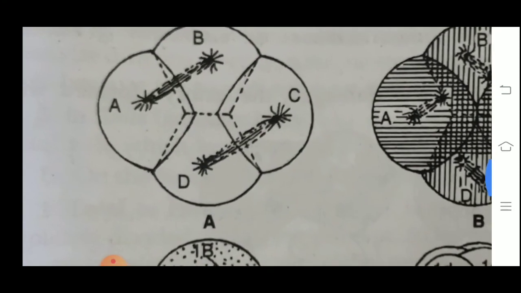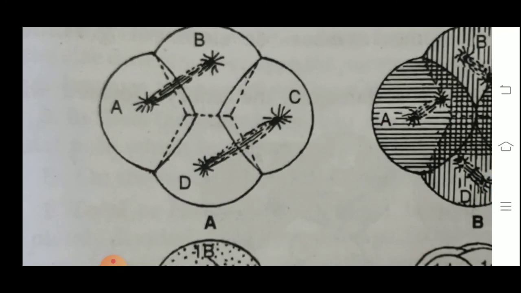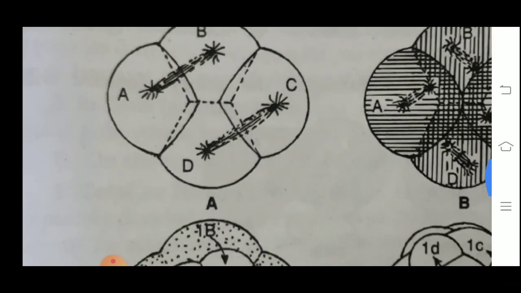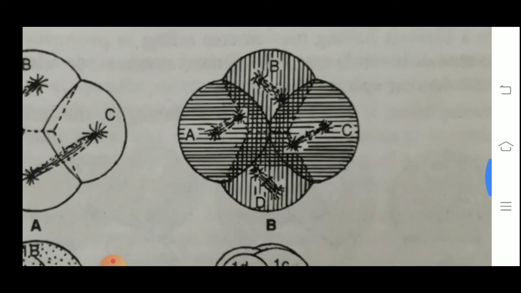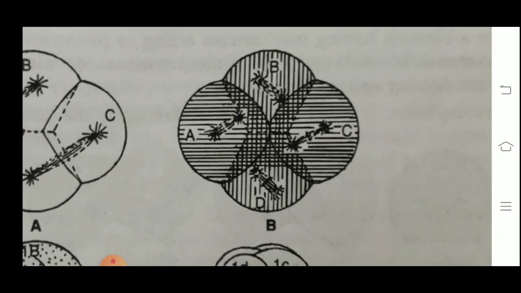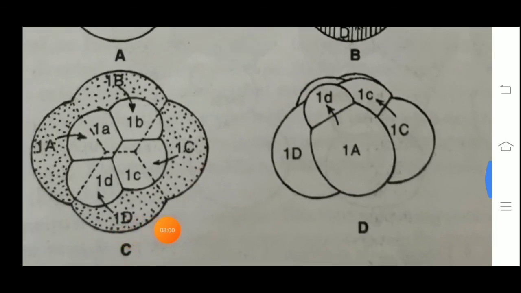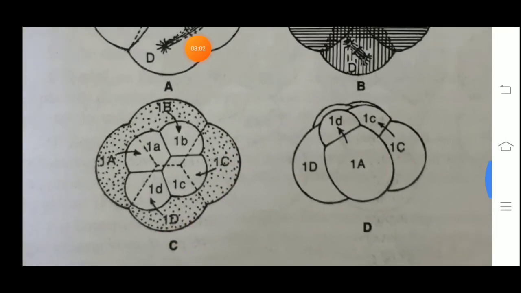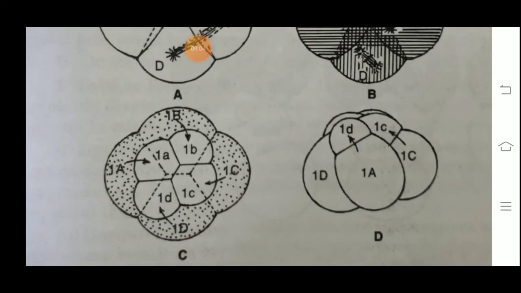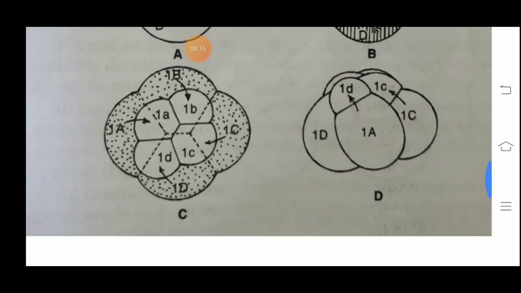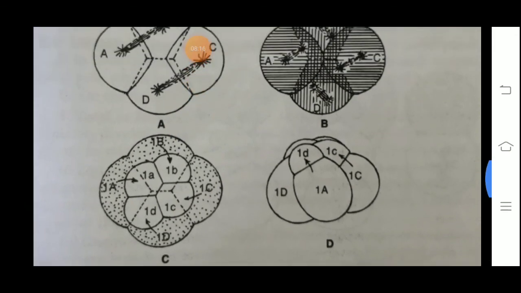Here two diagrams, A and B, are there. The first shows the spiral cleavage that is called dextral spiral cleavage, and the other one, which is opposite to the dextral, is sinistral cleavage. This is anti-clockwise. Here you can observe that the cells of the lower tier and higher tier do not correspond. They correspond to the furrow at the junction, not exactly at the same point. This is the spiral cleavage, it occurs in the mollusk.